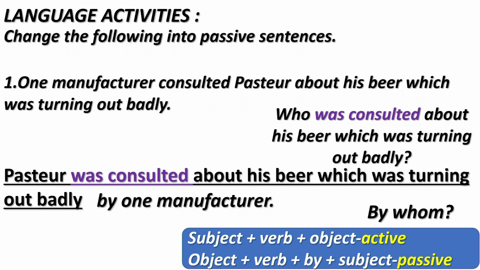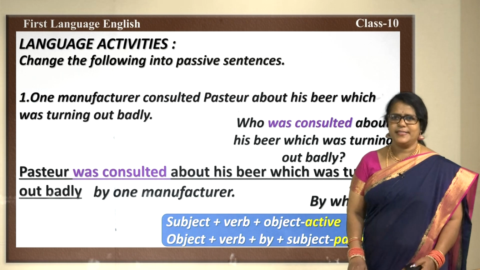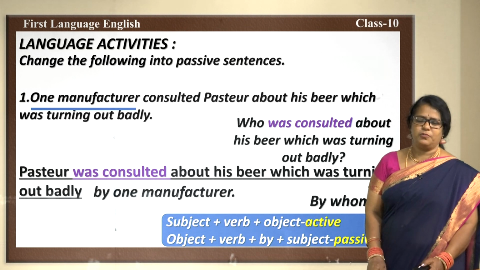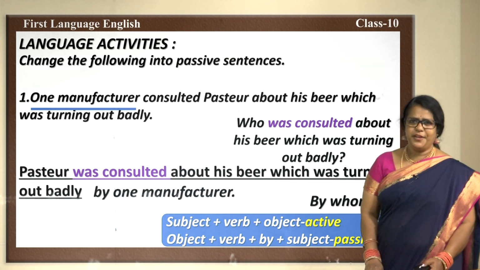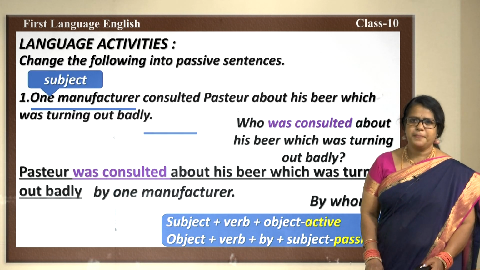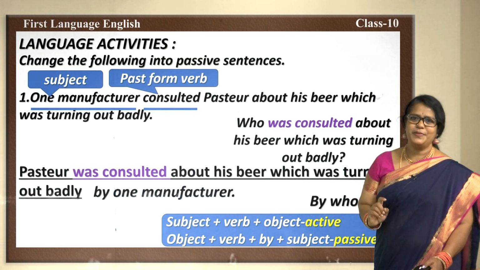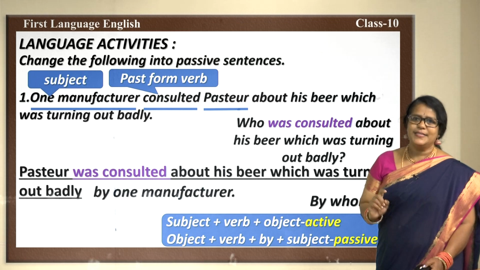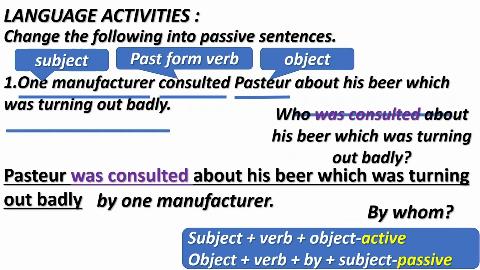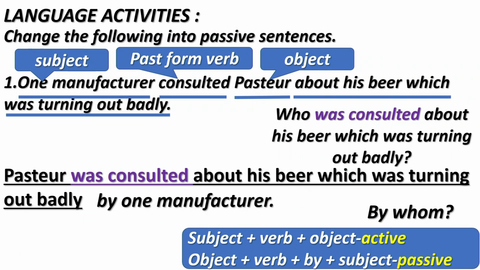We have been looking at this very often. Whenever we change the active voice into passive voice, we keep this particular rule in our mind. Here also let us see how the rule works out. Manufacturer, subject; consulted, past form of verb; and Pasteur, object. Isn't it the object has become subject?